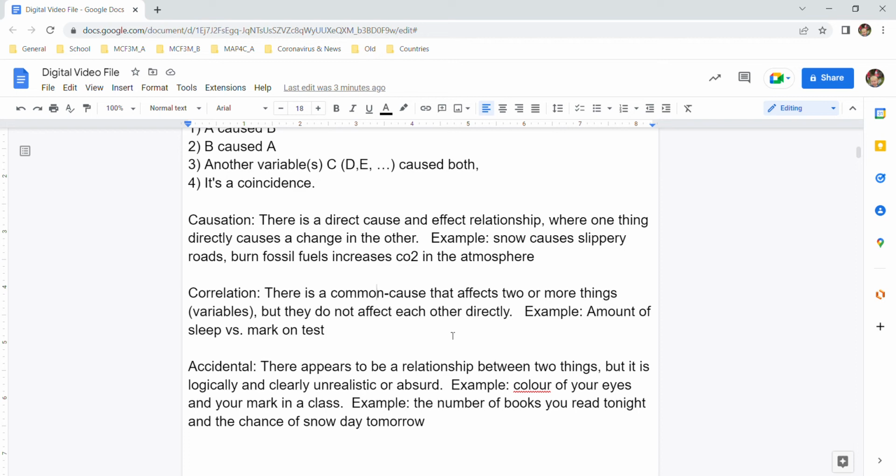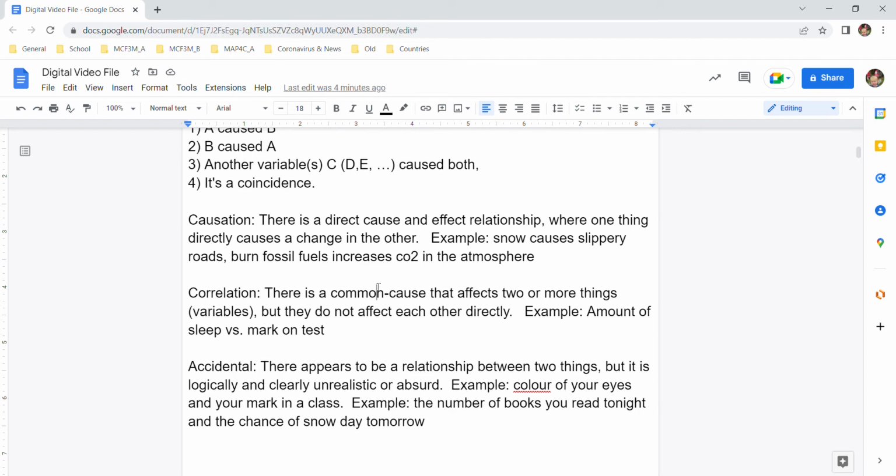There are so many other factors, and those factors probably influence both your sleep and the test, like stress, or things going on in your life, or the fact that you were studying. So with correlation, there's a connection, but usually something else is doing most of the affecting. They're not really affecting each other much directly. That's correlation.